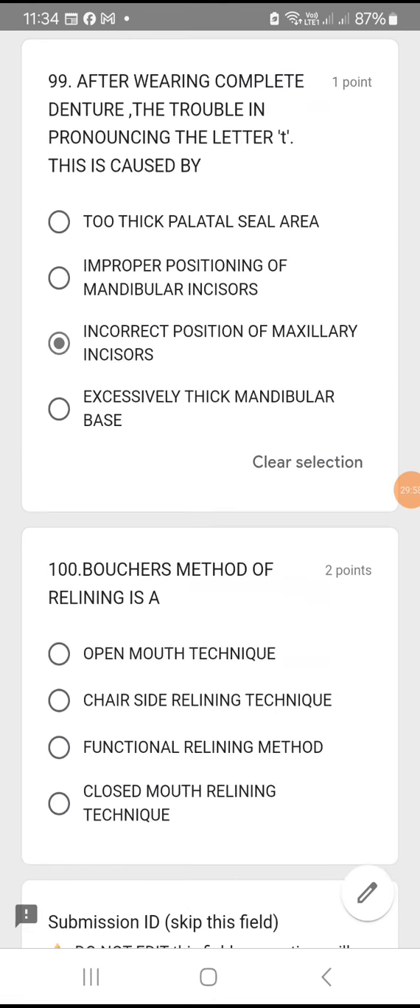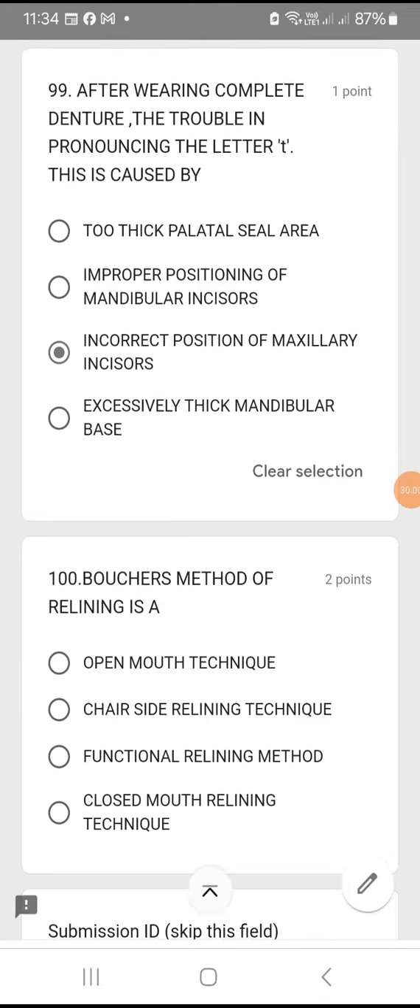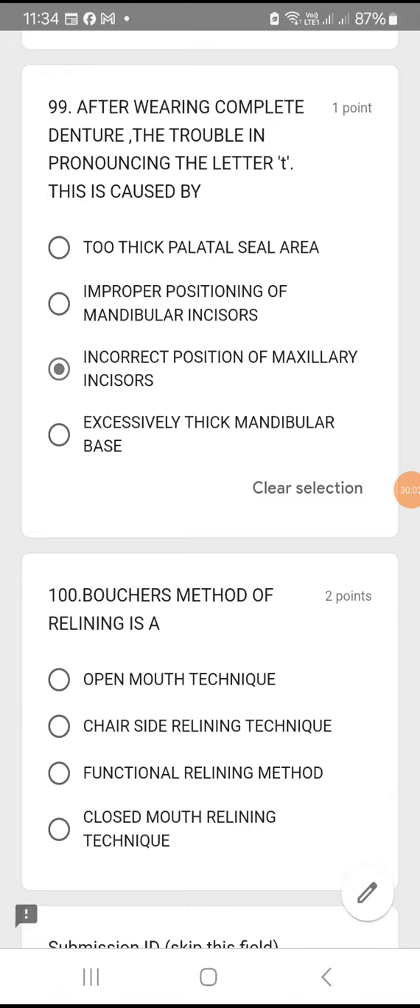100. Boucher's method of relining is an open mouth technique, chair side method, functional relining method, or closed mouth relining technique. Boucher's method is an open method. You do it open method. So option A is the right answer.